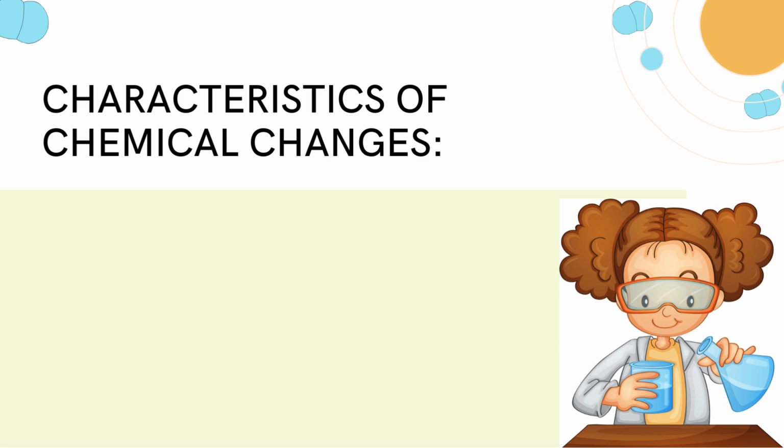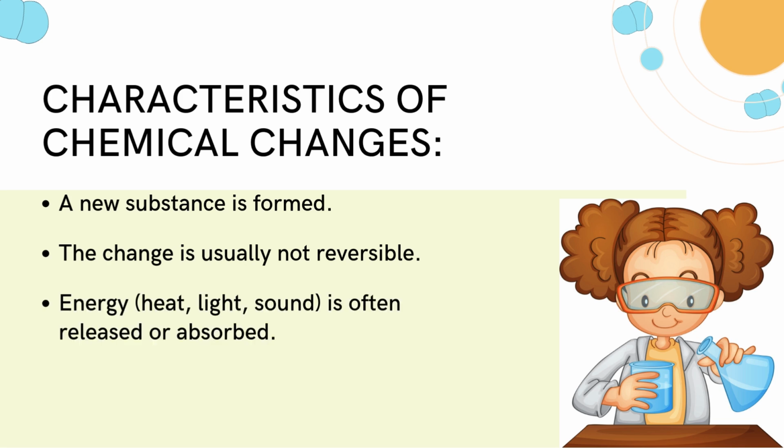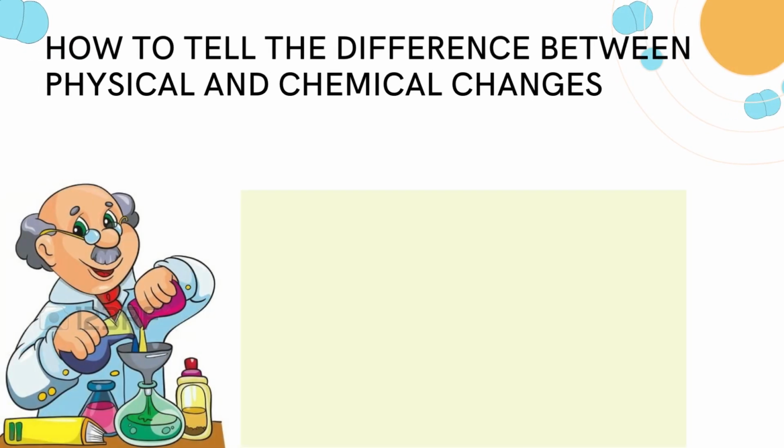Characteristics of chemical changes. A new substance is formed. The change is usually not reversible. You can't unburn something. Energy, heat, light, sound is often released or absorbed. How to tell the difference between physical and chemical changes.